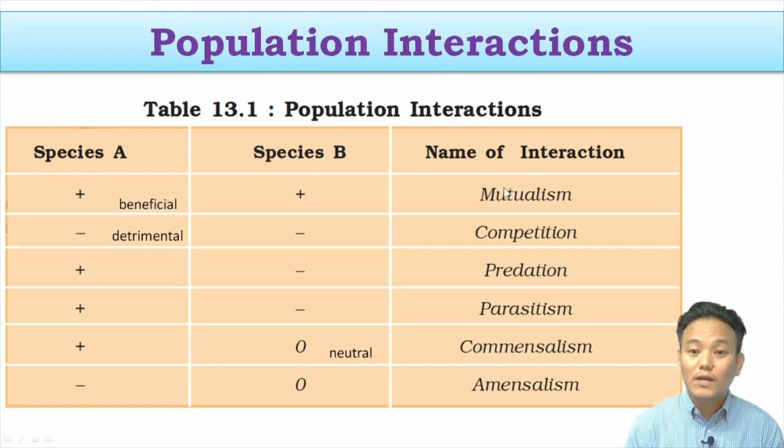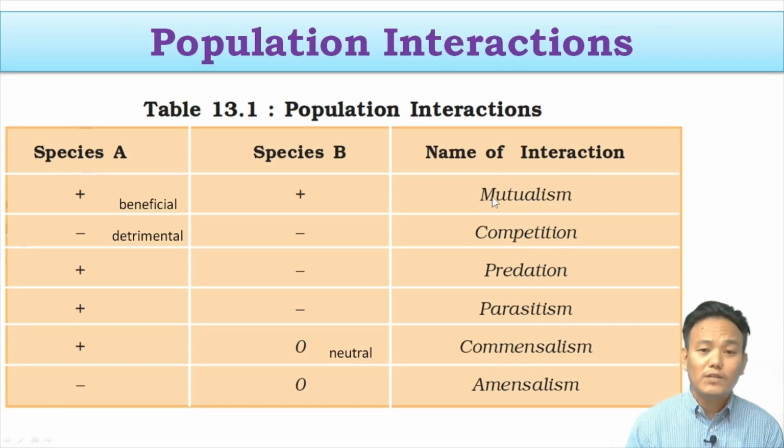We have these different types of population interactions. You have to remember them all: mutualism, competition, predation, parasitism, commensalism, and amensalism. Okay, so we will discuss them one by one. But in this particular table, it gives you a general idea about what kind of interaction these are: mutualism, competition, predation, parasitism, commensalism, and amensalism.